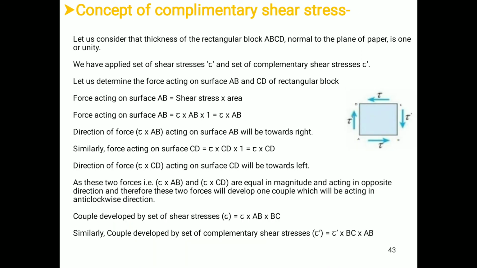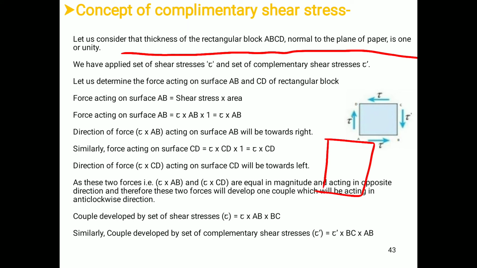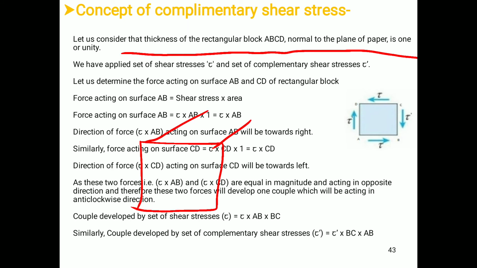Now let us consider that the thickness of rectangular block ABCD normal to the plane of the paper is 1, or unity. This is a rectangular block ABCD and it has a thickness in this manner.